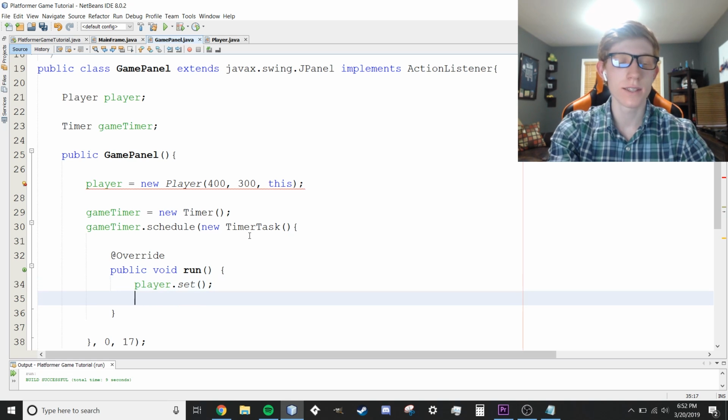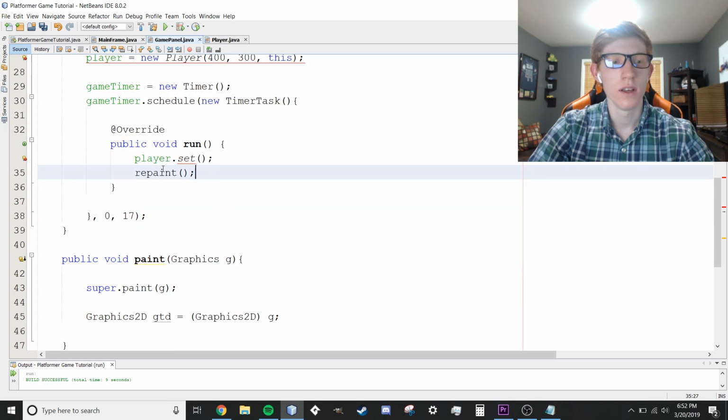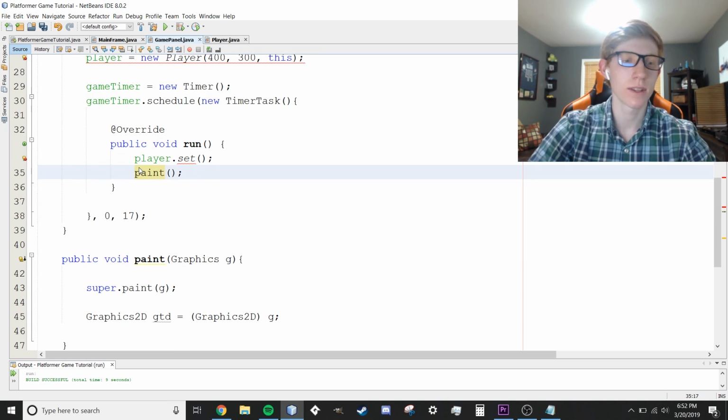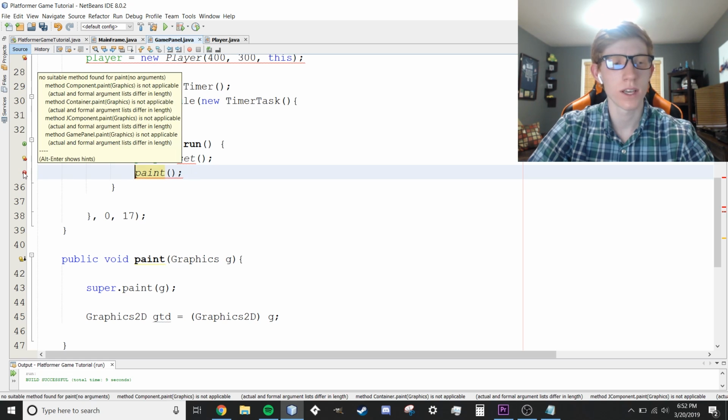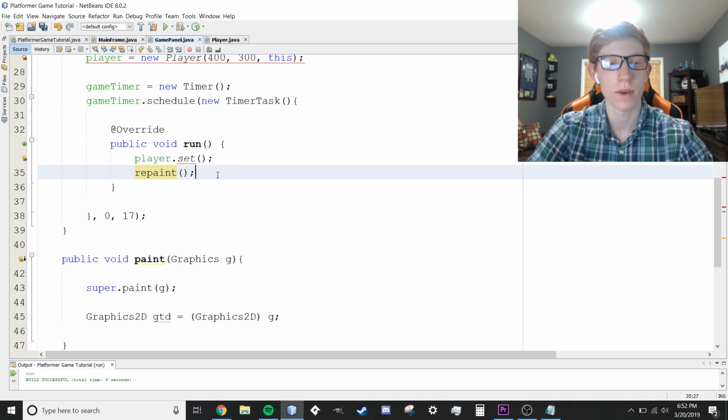Then the second thing we're going to do is repaint, which is going to call the paint method right here. Normally you would just use paint with any method, but I think with frames and panels it gets weird with stuff like that. So repaint is like a special thing that'll tell it to pull the graphics and automatically do all that, so you don't have to worry about it.